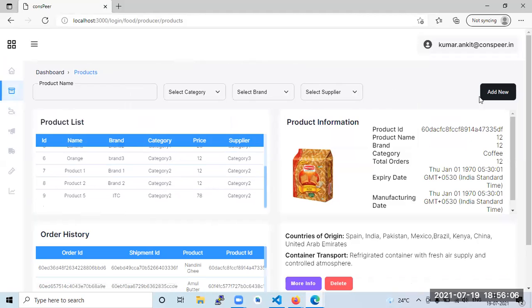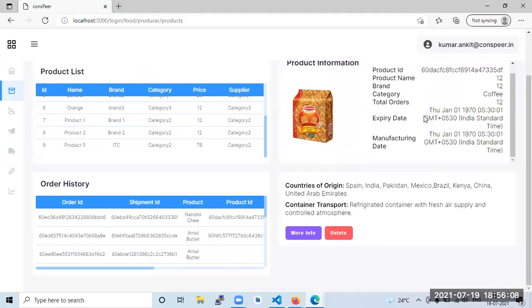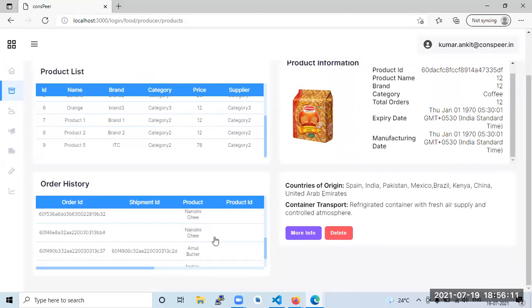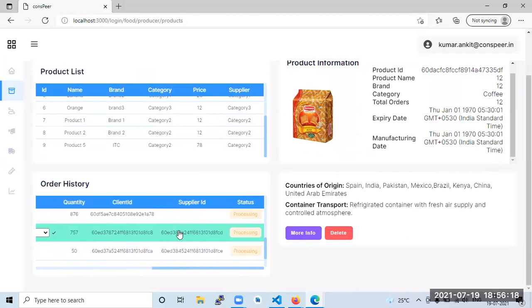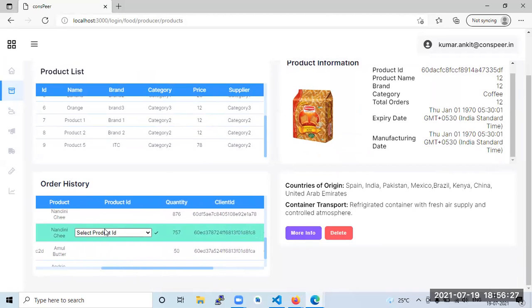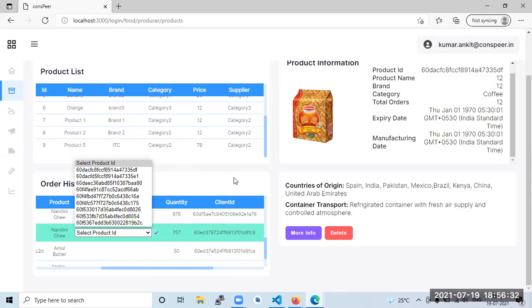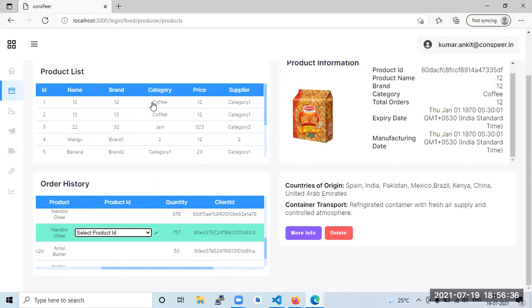He is the producer, so what is the criteria? He would be watching the order. He has got this order, one of the Nandini, 575. Currently he would see it is in processing. When an order is created, it is in processing. Then when you assign the product ID, the product ID would be based on what product you assign. In our warehouses, these are the available product IDs. This is Nandini ghee.